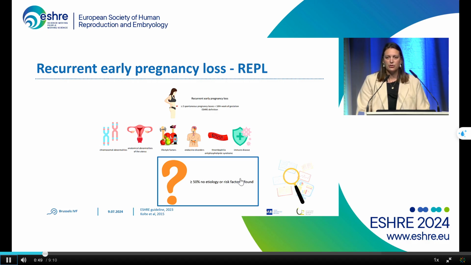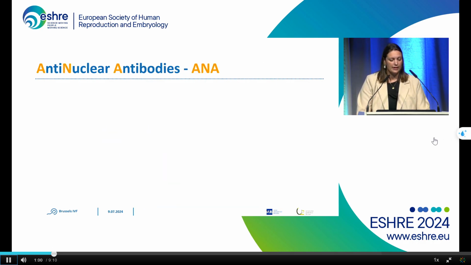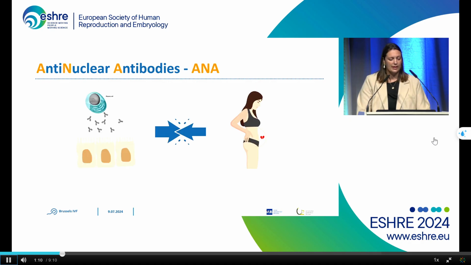And that's why research in this area is, of course, of great importance to understand this better and to help these patients with their physical and psychological distress. Autoimmunity and antinuclear antibodies in specific gained some interest lately to be potentially associated with recurrent early pregnancy loss. The antinuclear antibodies, or I will call them also ANA in this presentation, are a group of autoantibodies against nuclear